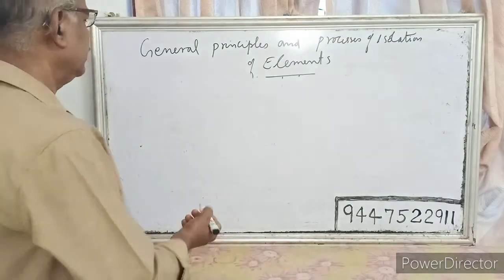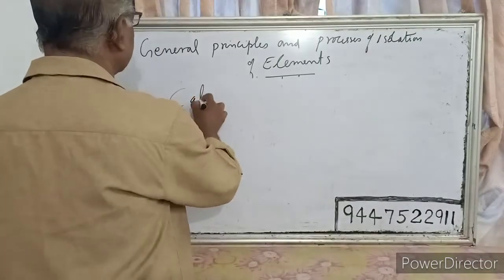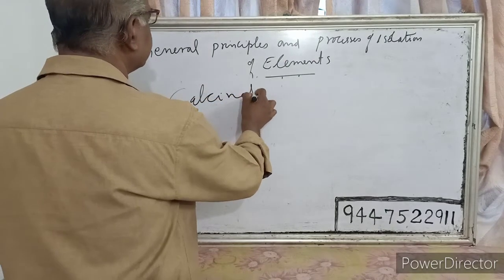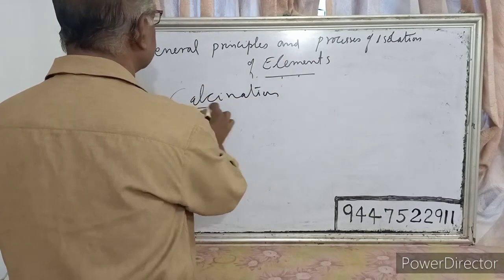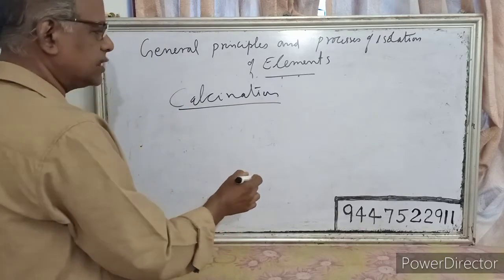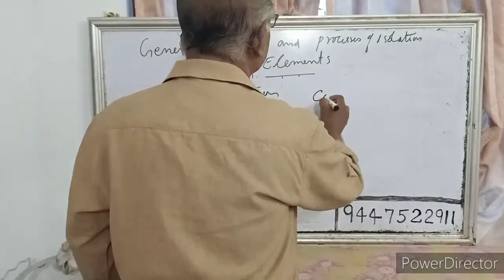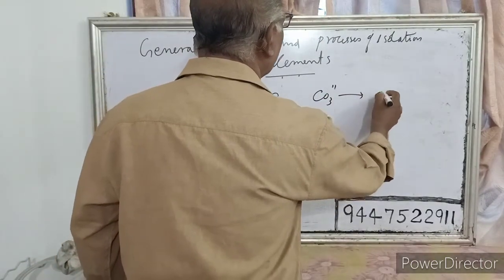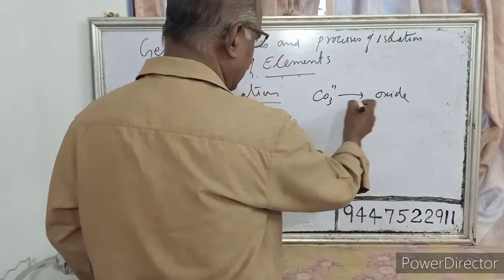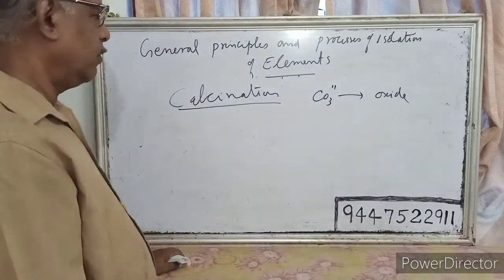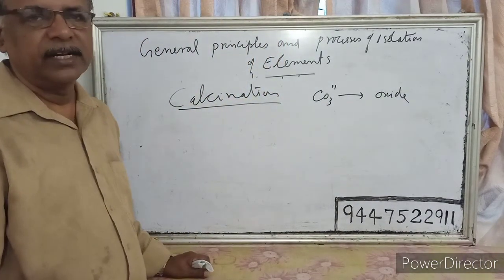One is called calcination. That's a process for converting carbonates into oxide. You can convert carbonate ores into oxide ore by calcination.